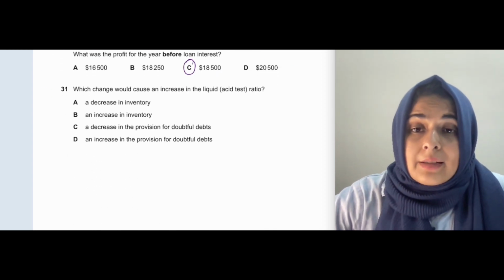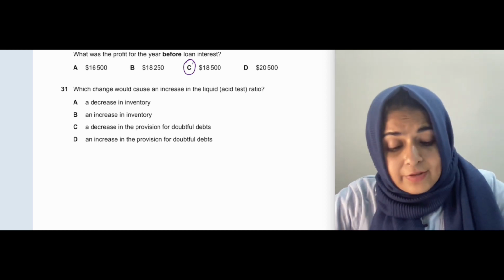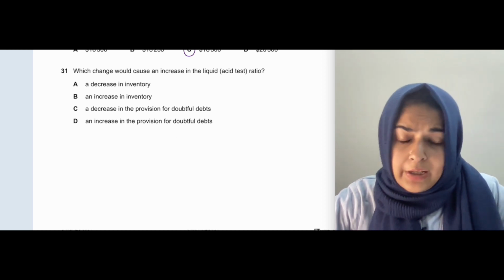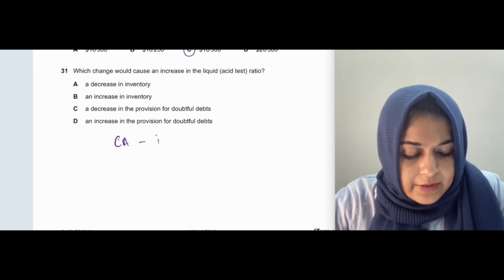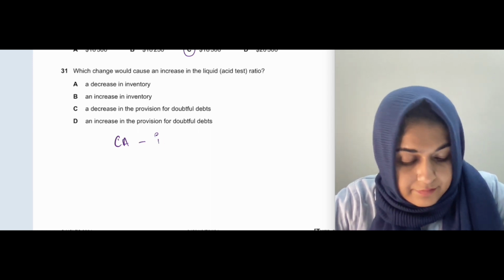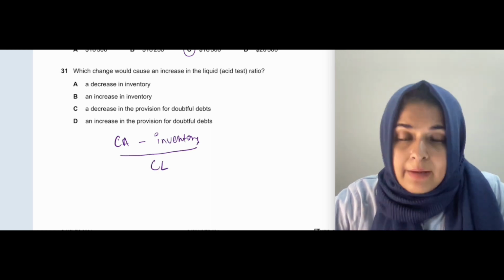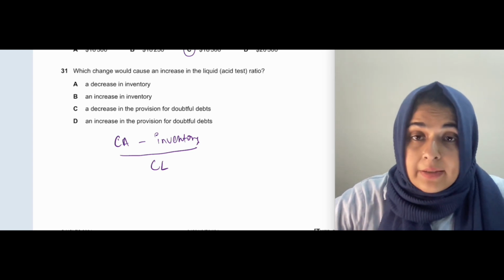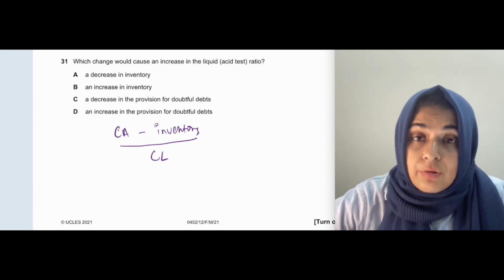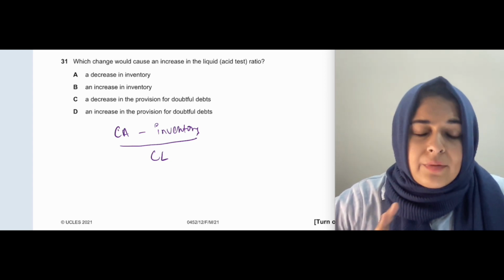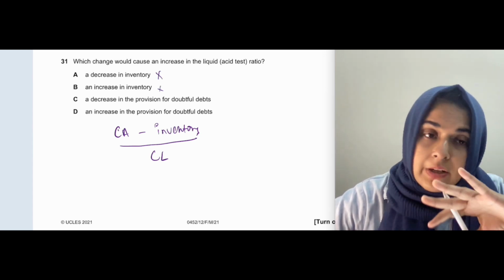Okay, next is which change would cause an increase in the liquid asset test ratio. You should remember the ratios here. The acid test ratio is current assets minus inventory, because inventory is the least liquid current asset, divided by current liabilities. So they are asking which change would cause an increase in this ratio. A decrease or an increase in inventory will not make any difference, because anyway you are subtracting inventory, so inventory has no effect.